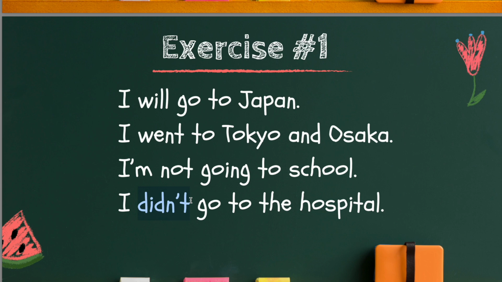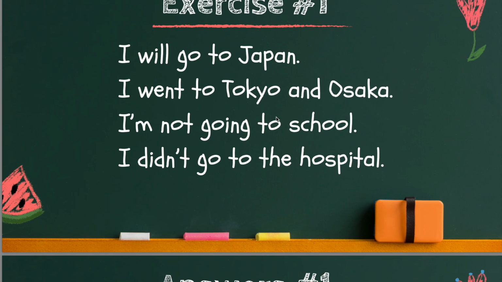And one more important thing, in Japanese, present tense and future tense are the same. So even if it says I will go to Japan, you can use masu ending, 行きます. So now take your time, stop the video and work on these 4 sentences. When you are ready, please come back.